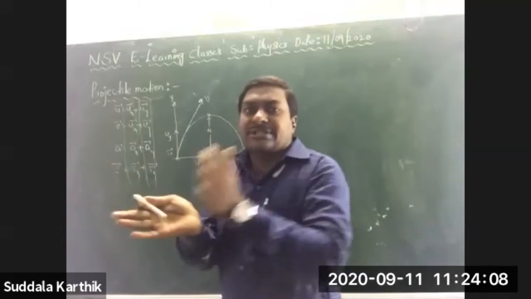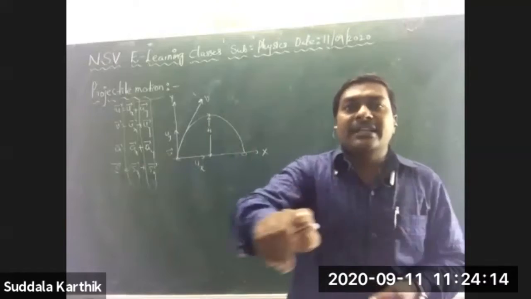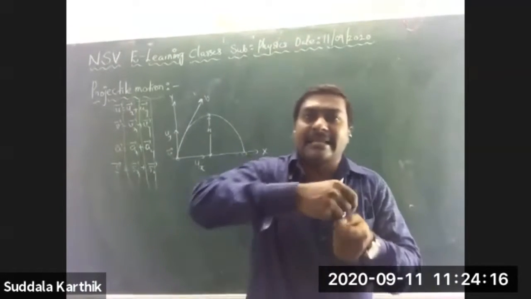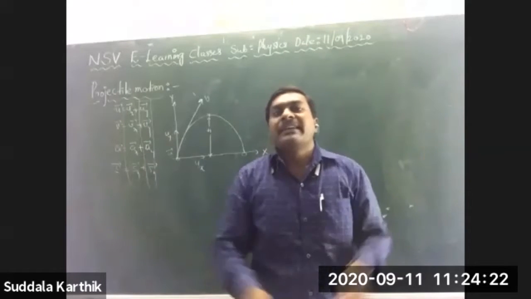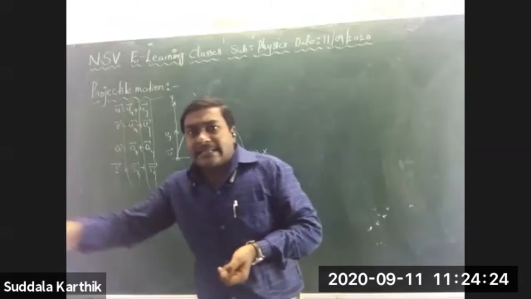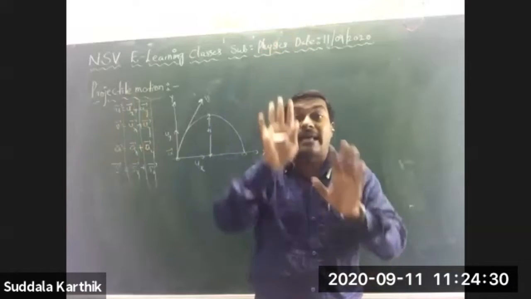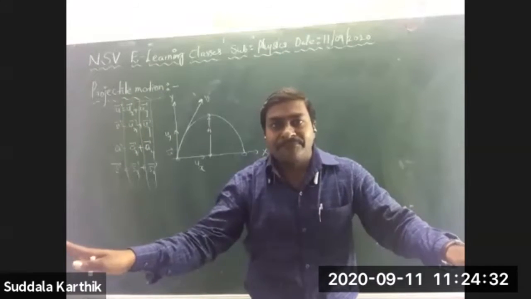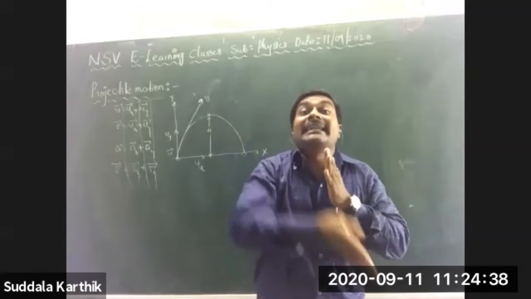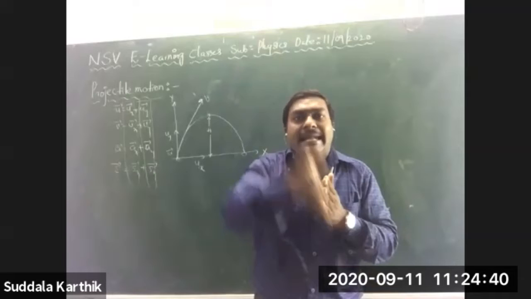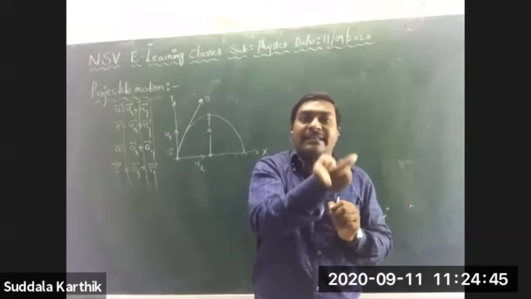You know very well about vector resolution. When you resolve a vector, if any physical quantity or vector is exactly perpendicular to the axis, you need not worry, there is no resolution. If any vector is exactly along the horizontal, there is no resolution, because it is completely along the x-axis. Suppose it is not like that, and it is moving with two components at a time, in an inclined way, making some angle with the x-axis or the y-axis.